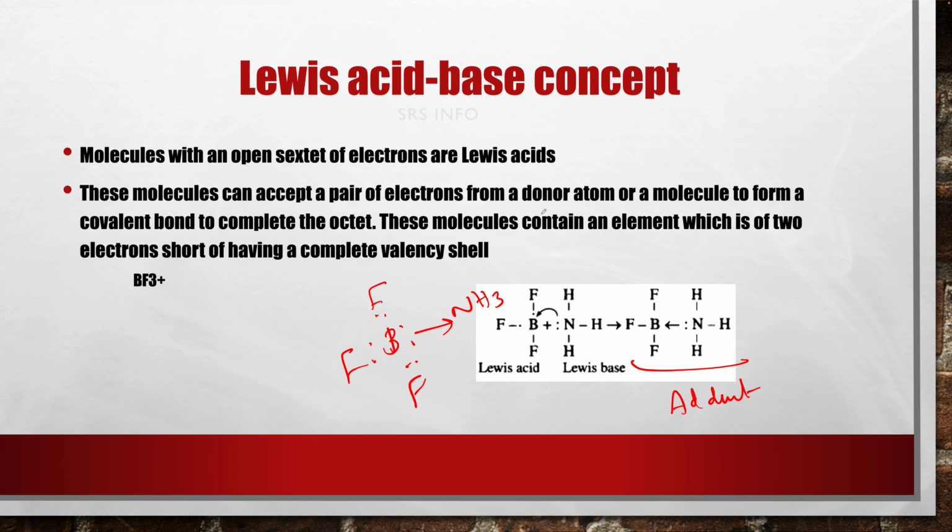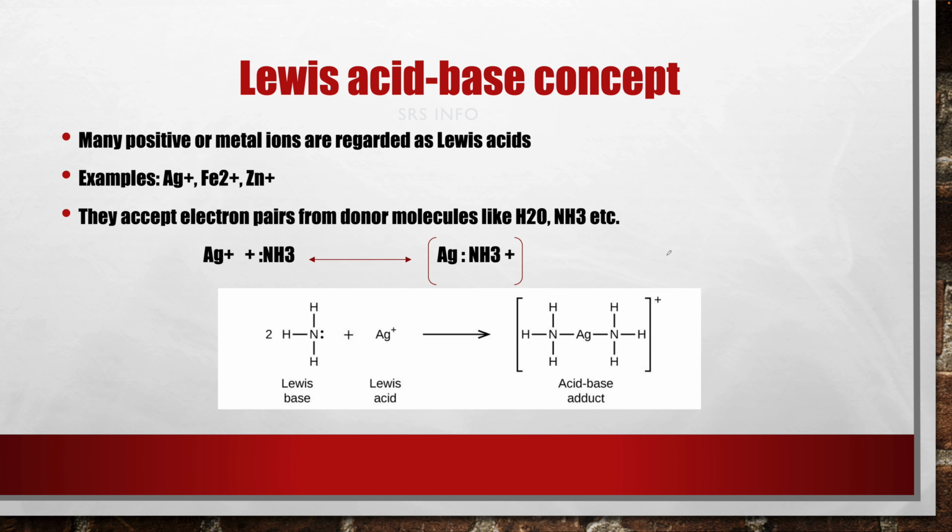And these molecules can accept a pair of electrons from a donor atom or molecule to form a covalent bond to complete the octet. This molecule accepts electrons from those molecules or atoms which contain an element that is short of electrons to complete its valency shell. That's why it forms this complex. That's the first type.